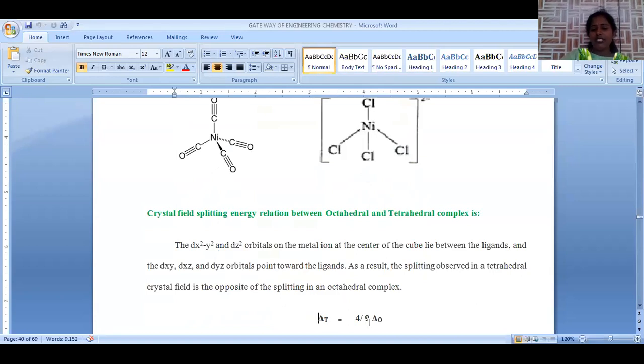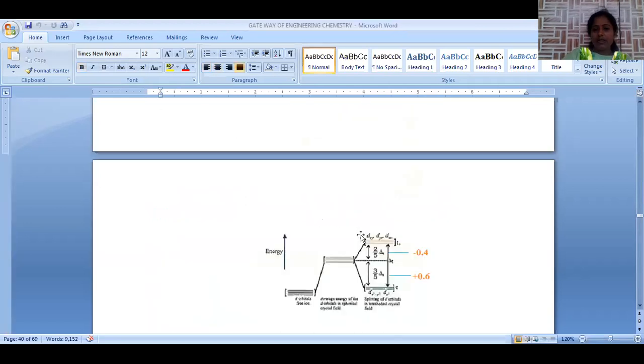Tetrahedral splitting energy is equal to 4/9 delta O, so this is very small compared to octahedral. Hence, tetrahedral splitting always leads to the formation of high spin complexes. High spin and low spin complexes are distinguished by how electrons are filled in the orbitals, so let us go to this splitting pattern so that we can understand what is high spin and low spin.